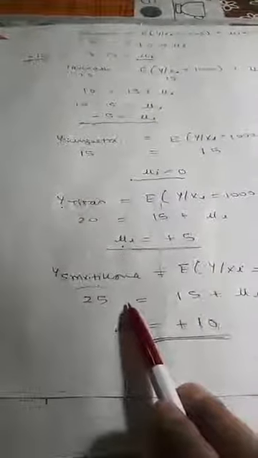Now for Smriti Kona. For this group, whose pocket money, not expenditure, pocket money is 1000, she is making an expenditure of 25. So she is making an additional 10 rupees expenditure.